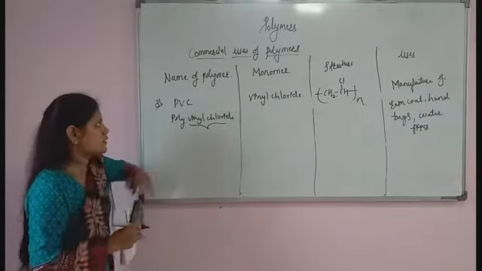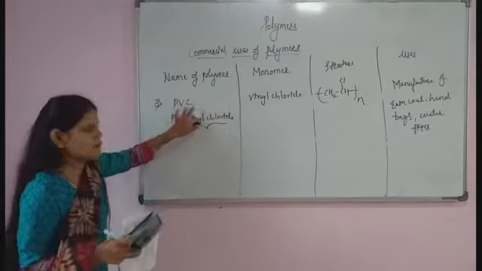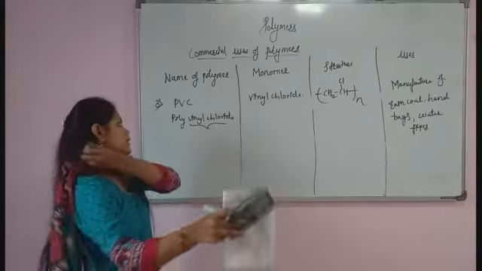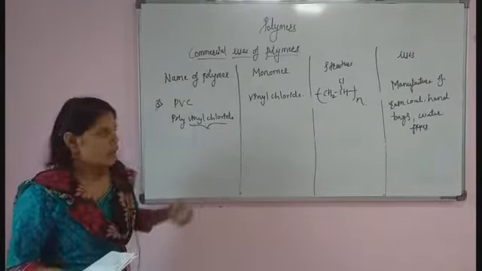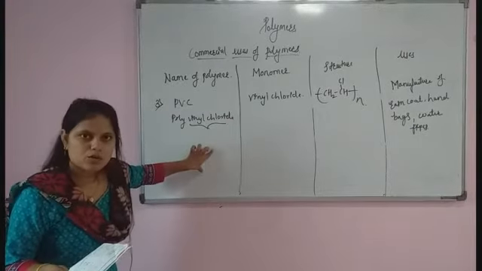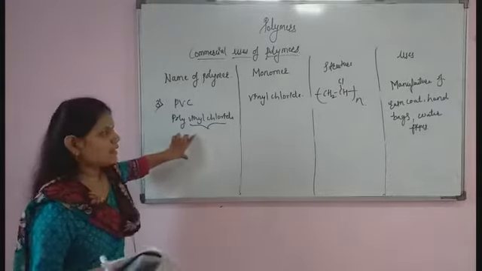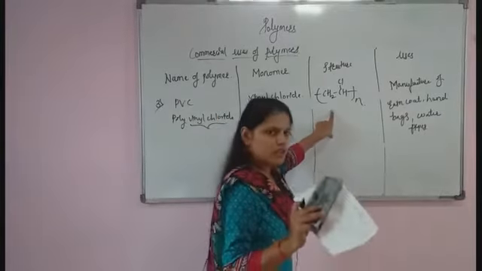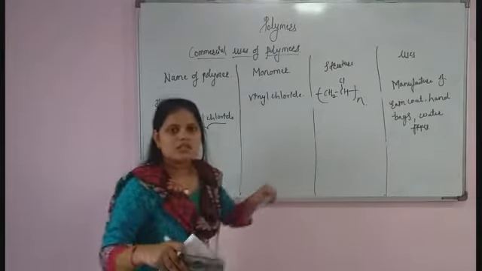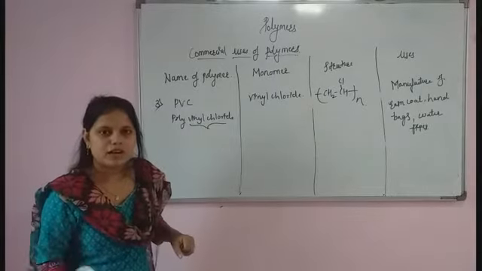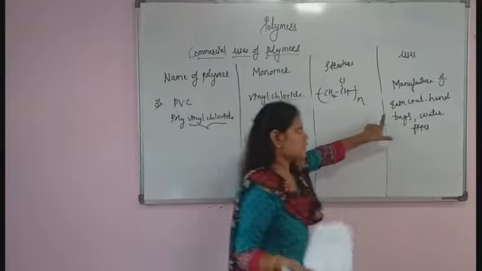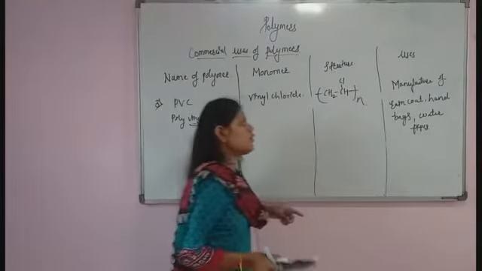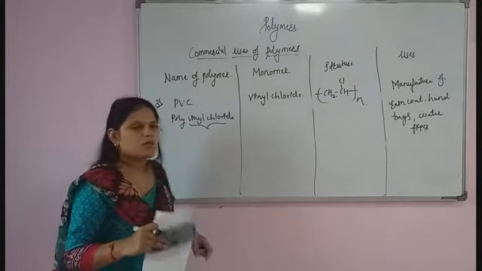The third example of polymer is PVC. PVC is nothing but polyvinyl chloride. For the synthesis of polyvinyl chloride, we require a monomer, and that monomer is vinyl chloride. And this is the structure of vinyl chloride. After that, what is the use of polyvinyl chloride? We can use it to manufacture raincoats, handbags, and also water pipes.